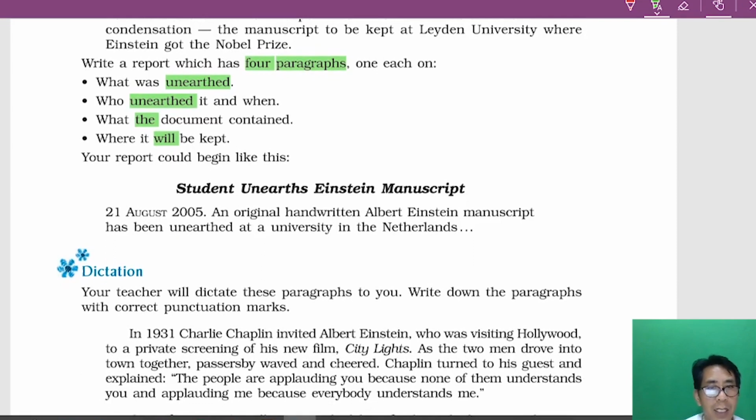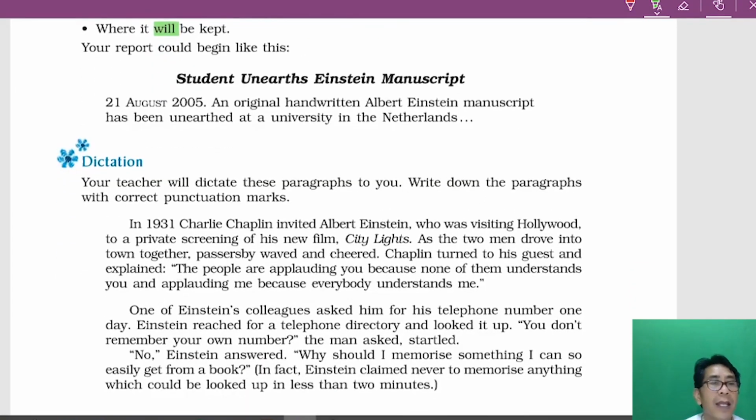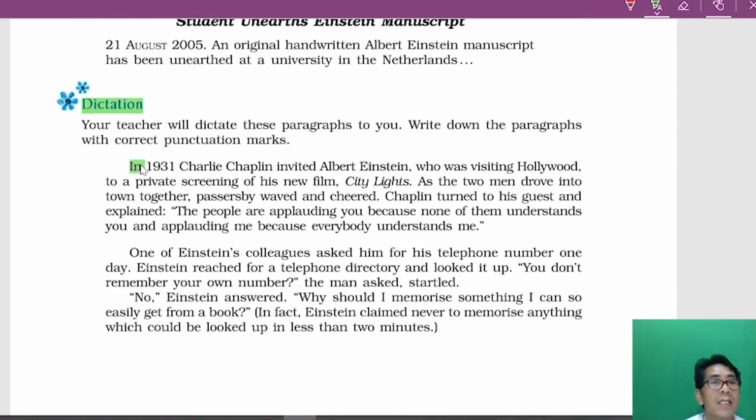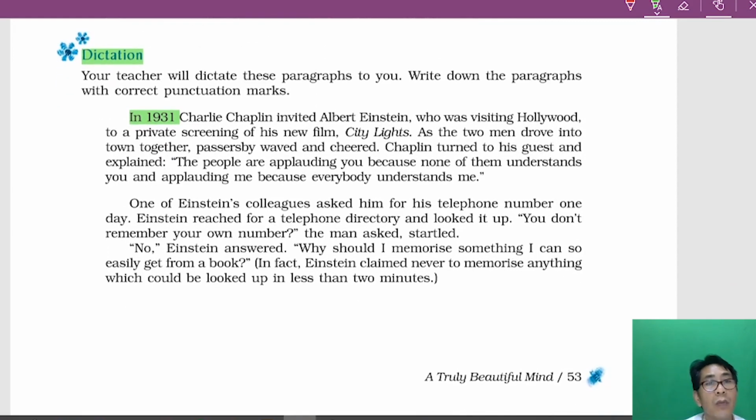For example, 21st August 2005, an original handwritten Albert Einstein manuscript has been unearthed at a university in the Netherlands. Dash, dash, dash, dash. So you have to continue. Is that okay? Now the next one is dictation. Each lesson has this part, dictation, where the teacher reads and the students write down whatever the teacher says.